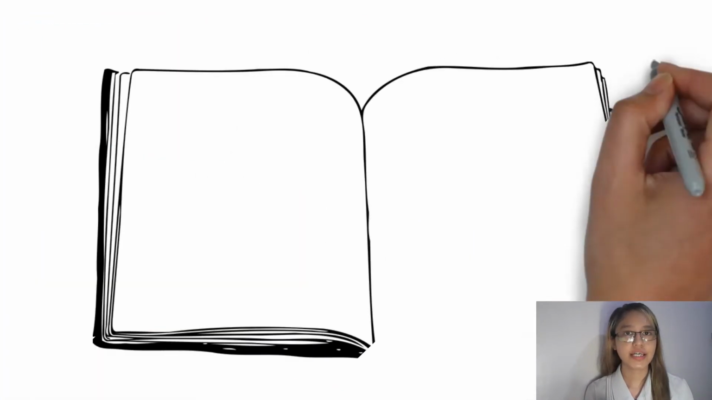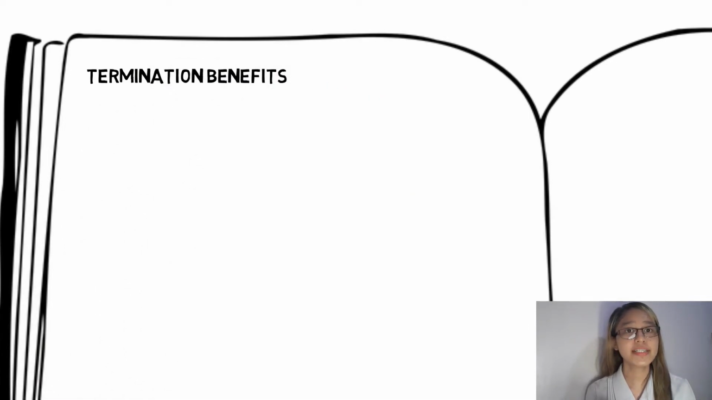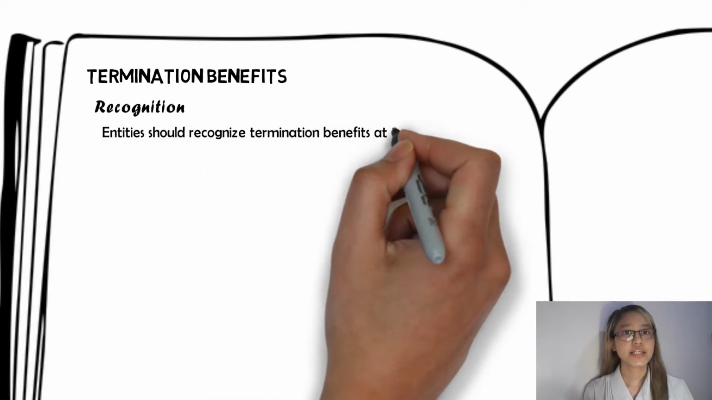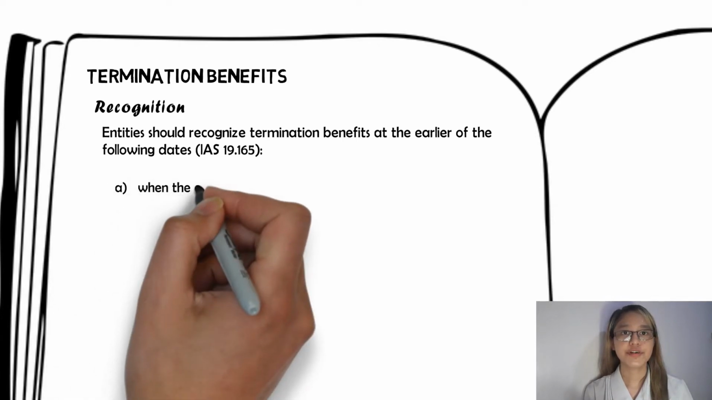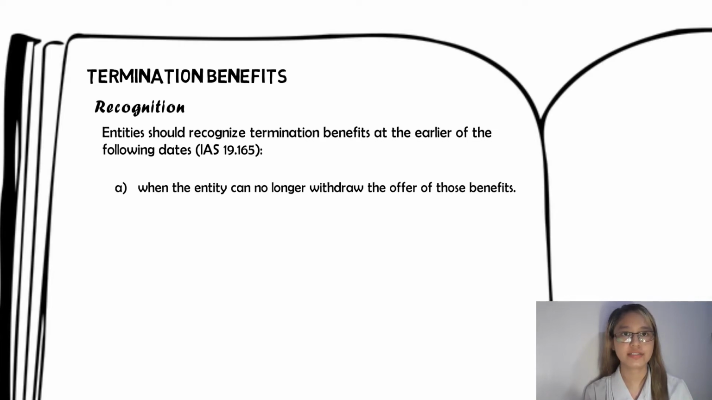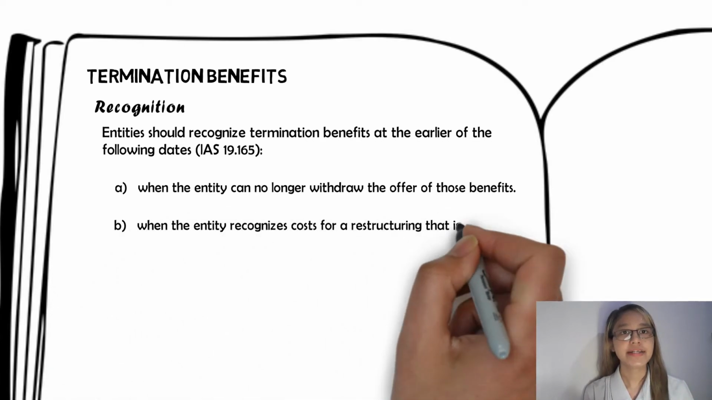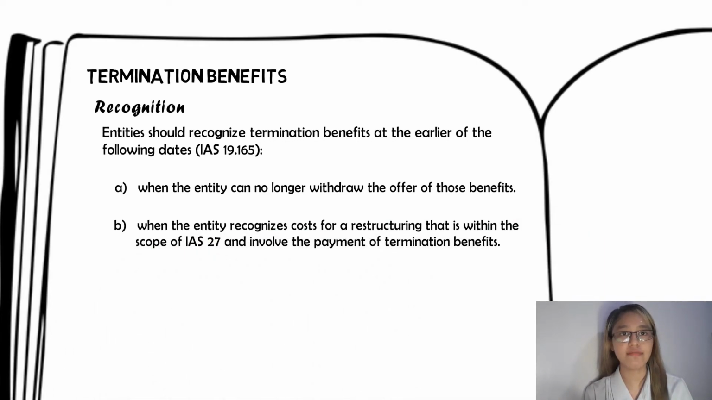For the last category, termination benefits are a separate category of employee benefits as the obligation arises on termination of employment rather than during the employee's services. However, not all benefits paid upon termination of employment are termination benefits. Entities should recognize termination benefits at the earlier of the following dates. First, when the entity can no longer withdraw the offer of those benefits. And second, when the entity recognizes costs for restructuring that is within the scope of IAS 37 and involves the payment of termination benefits.